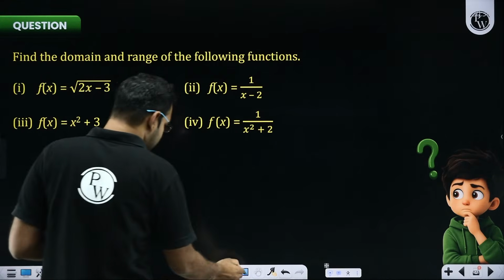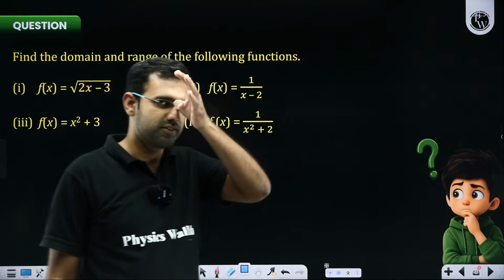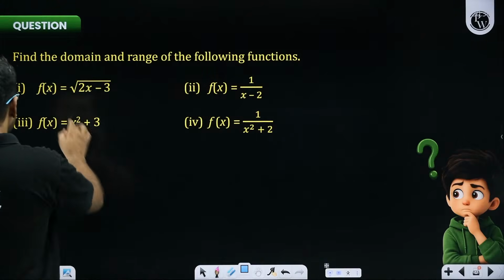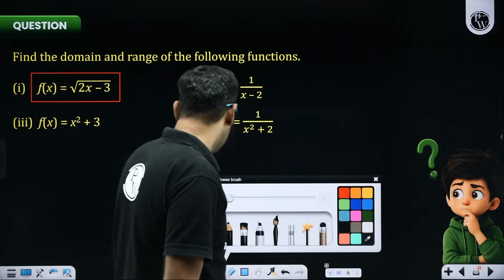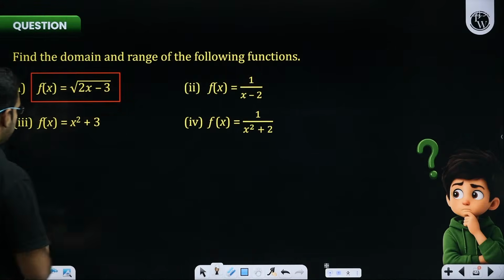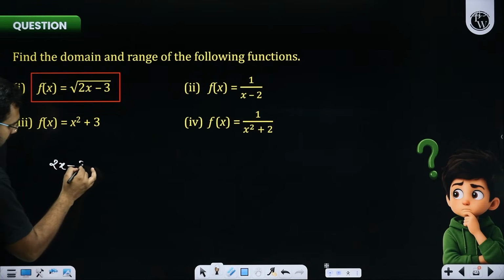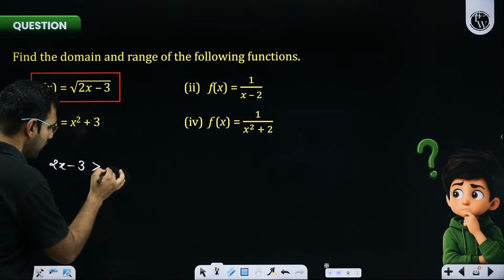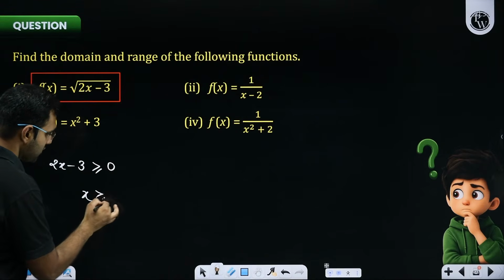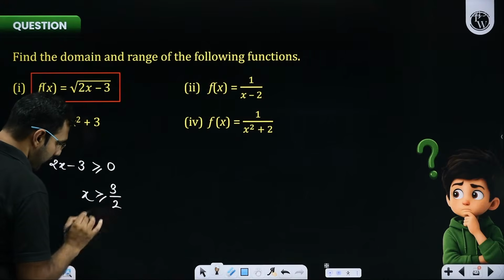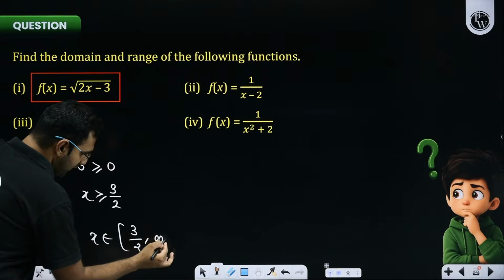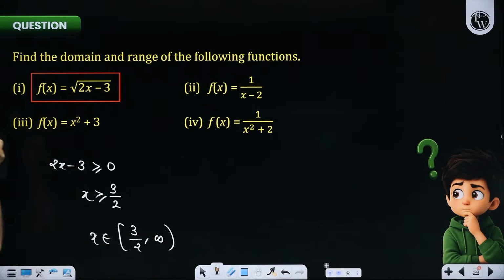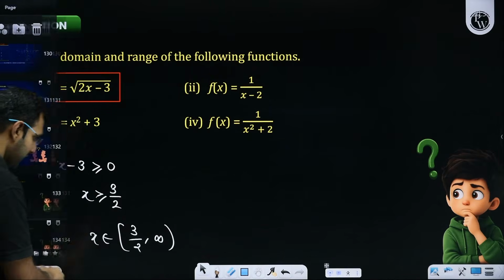Again, very simple, very direct standard questions I've kept just to make you understand the concept. Let's say this is a question which says f of x is under root 2x minus 3. They are asking its domain. If anything is given inside an under root, that thing should remain non-negative. So 2x minus 3 should remain non-negative, so x should be greater than or equal to 3 by 2. Mathematically we write it as x should be anything between 3 by 2 to infinity, where 3 by 2 is included, infinity is excluded. Everybody got this? Everybody understood it?